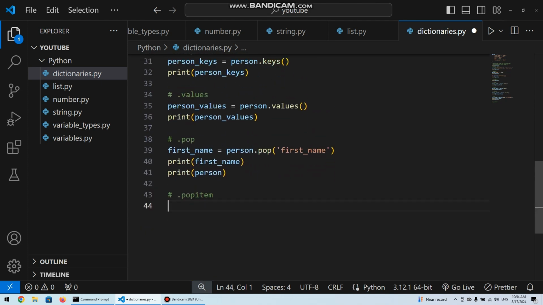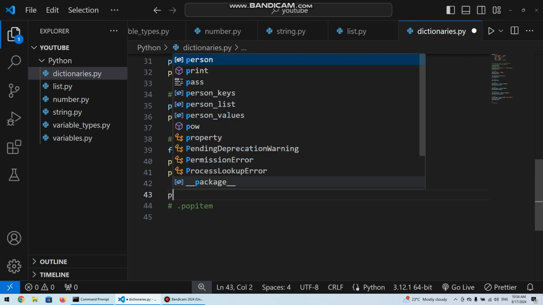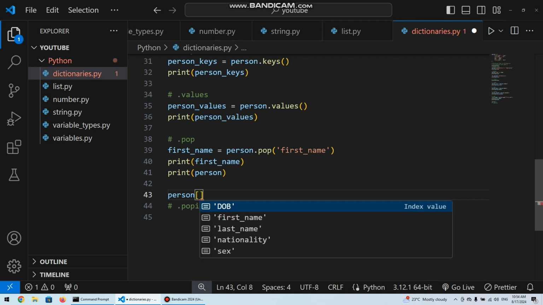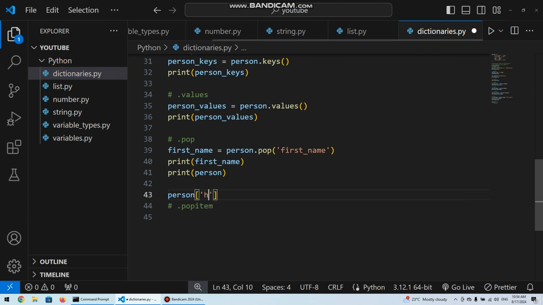after, let's say somewhere just above, we are adding another item to our dictionary. So let's say person dot height. Let's say we want our person to have a height property, that means a height key, and in this case let's say 1.85.